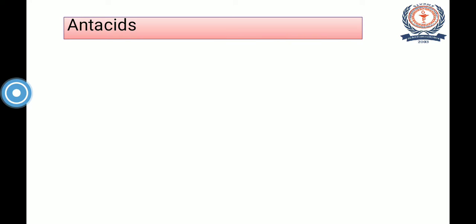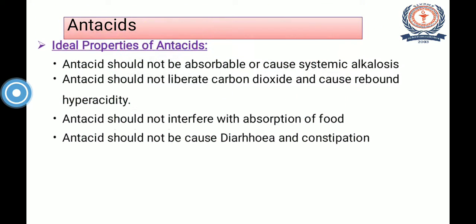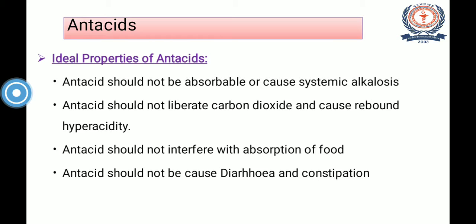After this, we will discuss the ideal properties of antacid agents. Every substance or every agent should bear some properties. So here, antacid should not be absorbable and it should not cause systemic alkalosis.